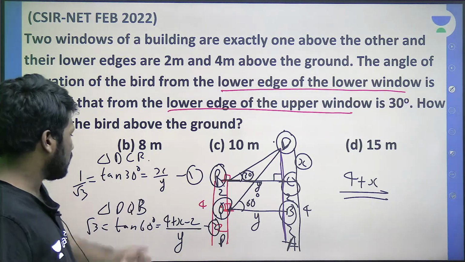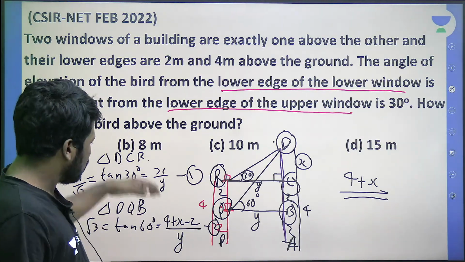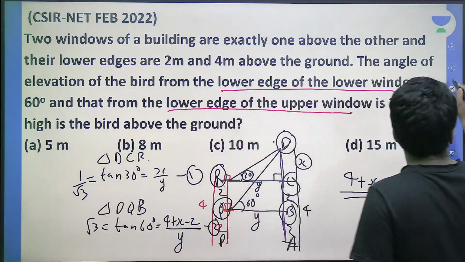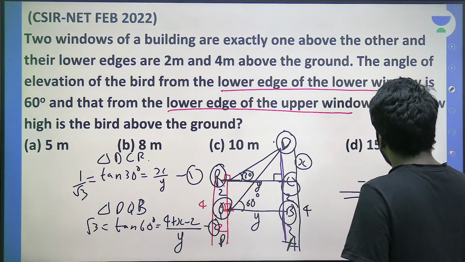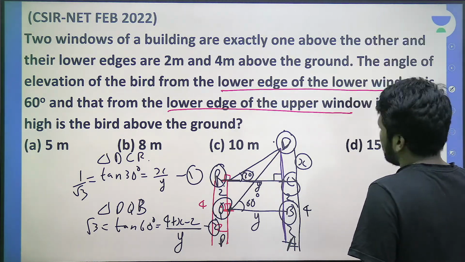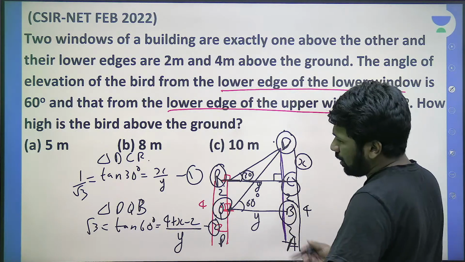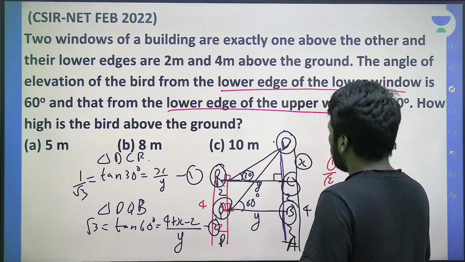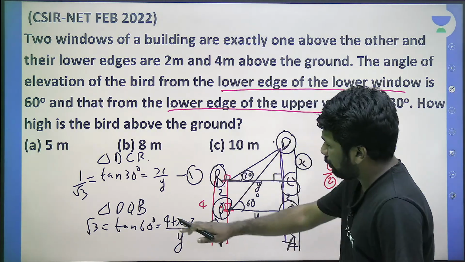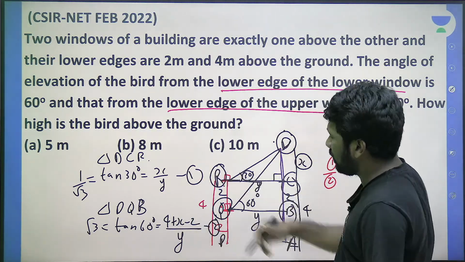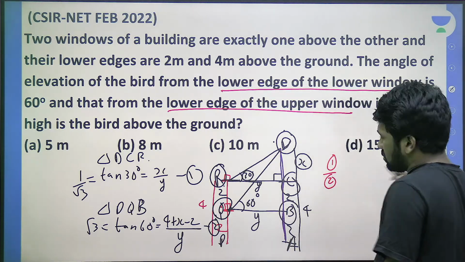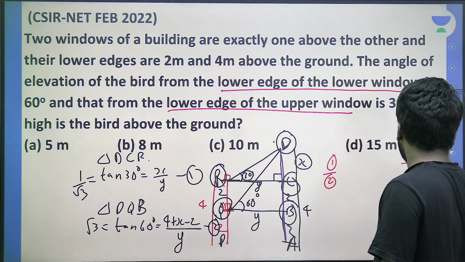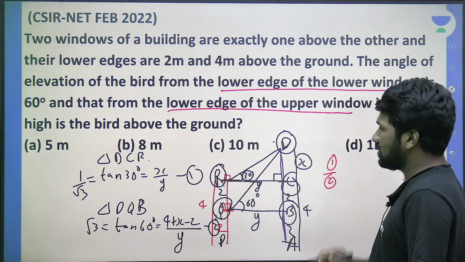We need the value of x, so y is not needed. So what is the way to cancel y? We have to divide the equations. If you divide equations, the y term will cancel. Equation 1 by equation 2. Equation 1 by 2 if you do, x by y by 4 plus x minus 2 by y, and y cancels, so right hand side will become x by 4 plus x minus 2, which is 2 plus x, so x by 2 plus x. What will be the left hand side?